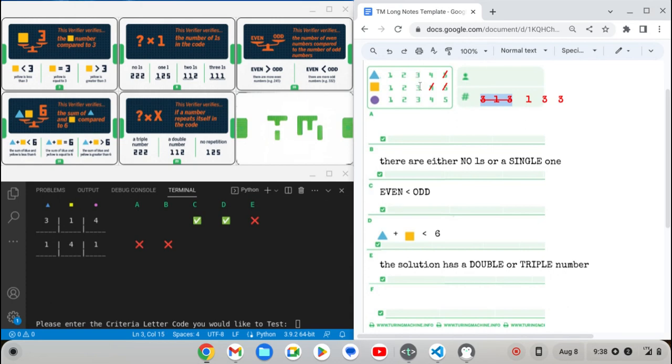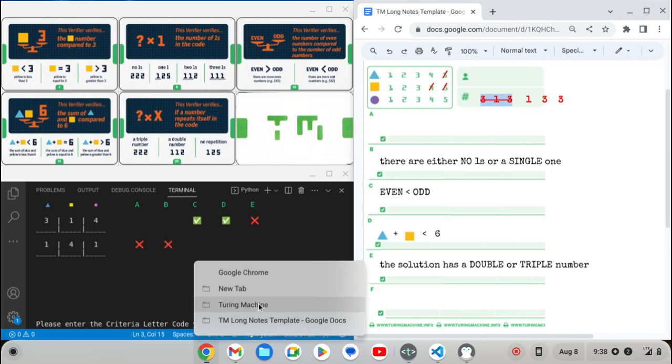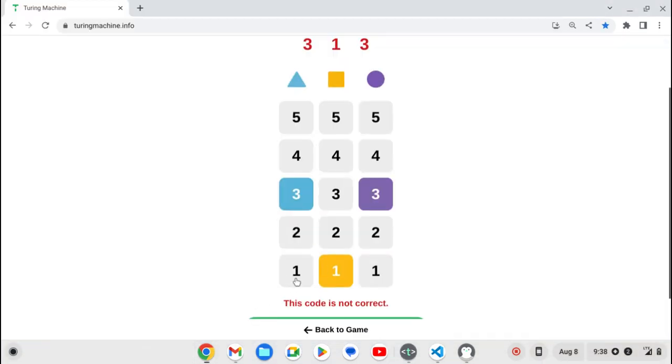Why not 3? Yeah, it's not 3, 3, 1. And we already did 3, 1, 3. So the only other possibility that it would be is 1, 3, 3. Yeah, because there is a 1. That's what I'm going to deduce, that there is a 1. All right. So let's try 1, 3, 3.